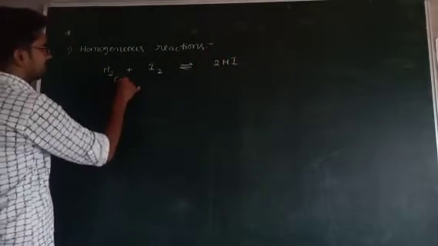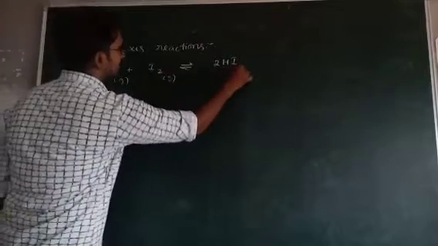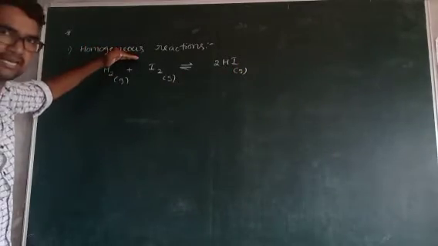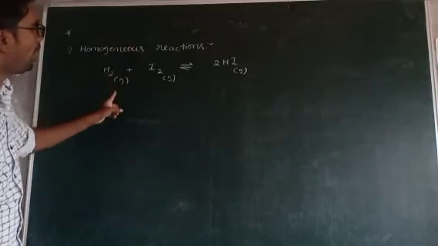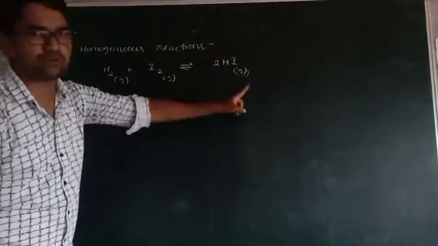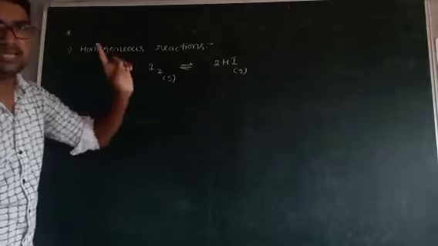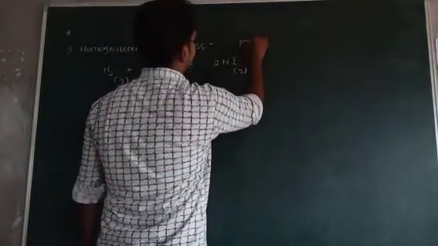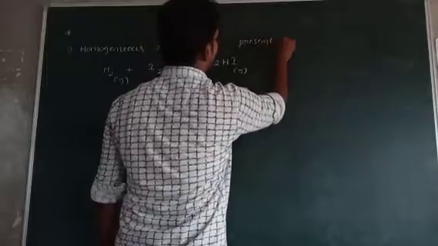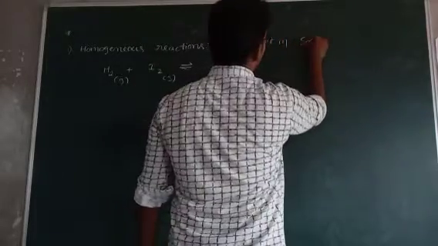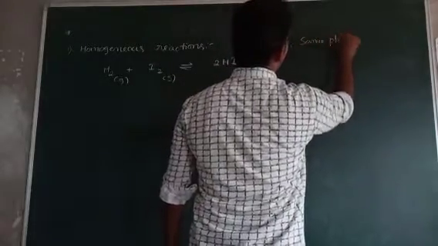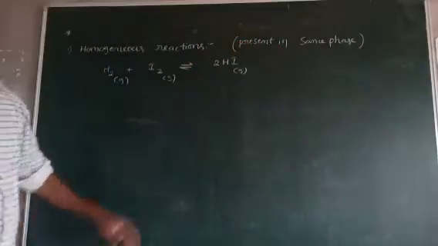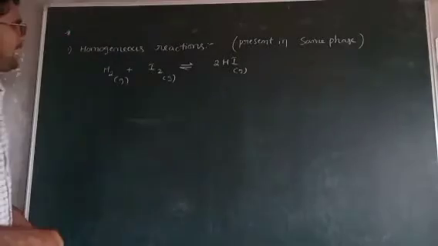This is gas, this is gas, this is also gas. Means in homogeneous equilibrium reactions, all the reactants and products are present in the same phase. Do you understand? Both reactants and products are present in the same phase.